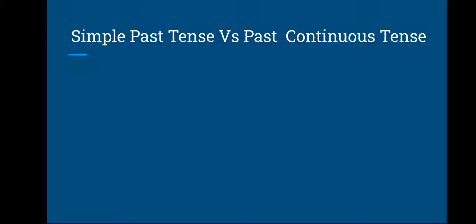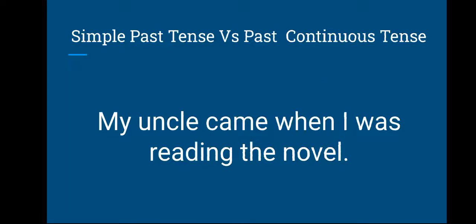Past continuous verb to be used there. So let us see one example. My uncle came when I was reading the novel. So, when his uncle came, he was reading the novel, that is the continued action in the past. Till his uncle came, he was reading the novel.